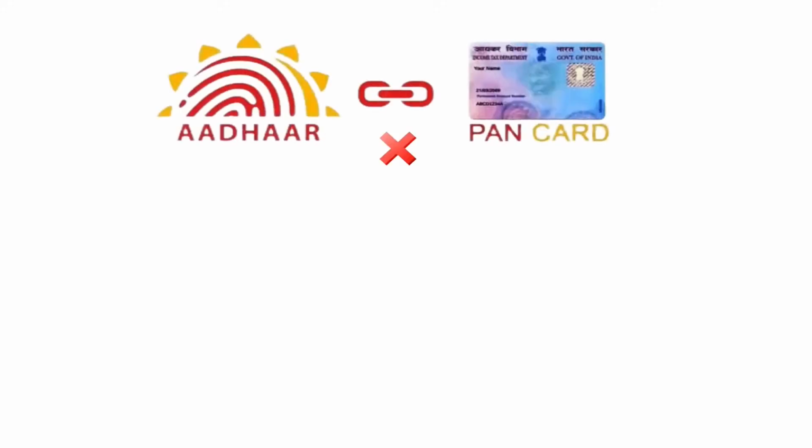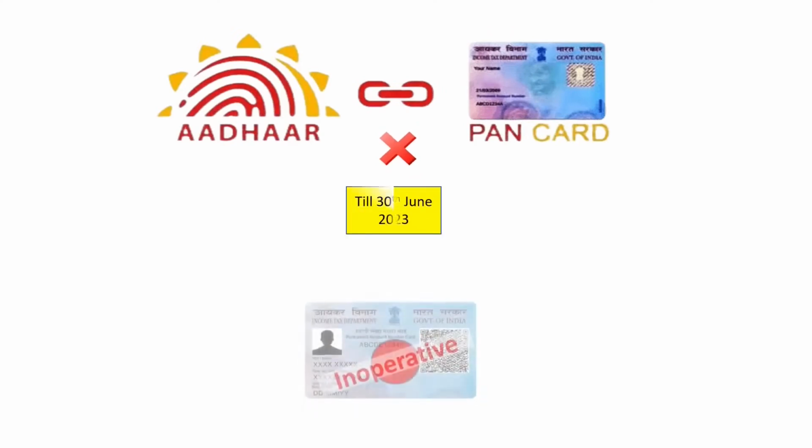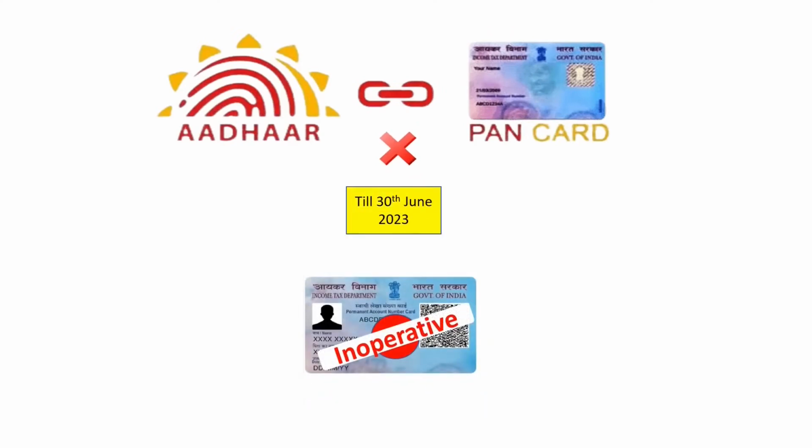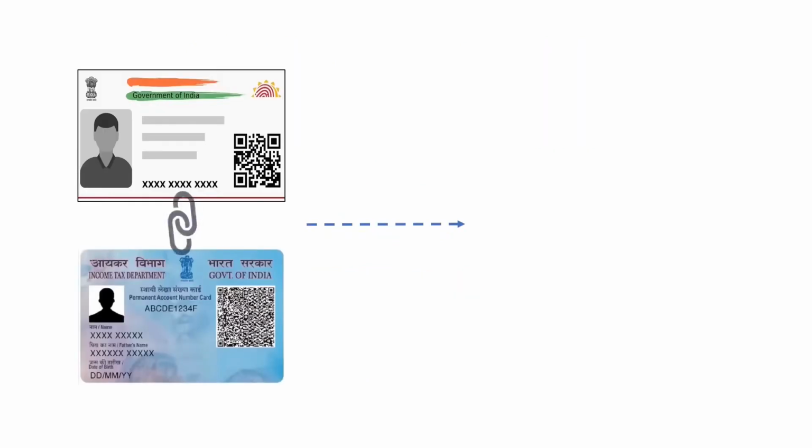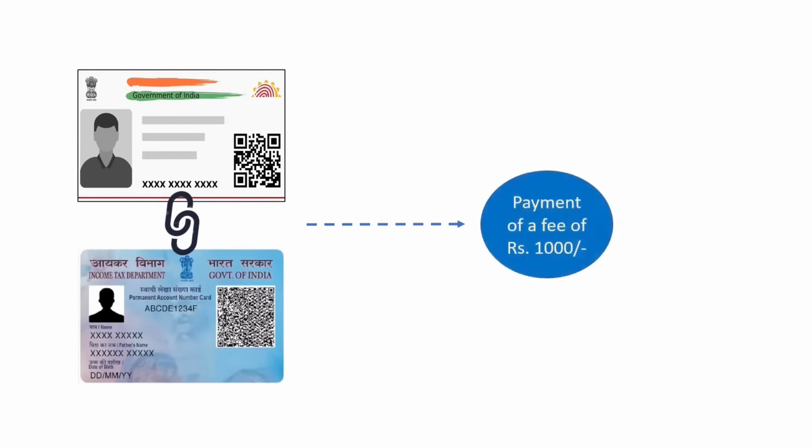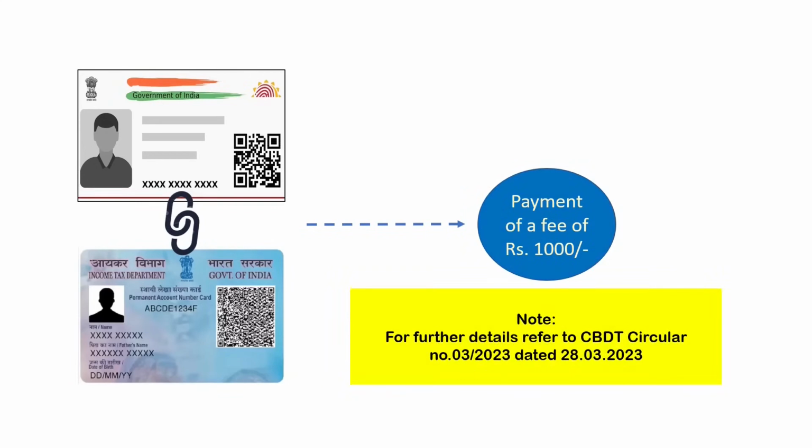So therefore, if your Aadhaar PAN linkage has not been done up to 30th of June 2023, your PAN has become inoperative. However, you can still link your PAN with Aadhaar on payment of a fee of Rs 1000. For further details, you may refer to CBDT Circular Number 2023 dated 28th of March 2023.